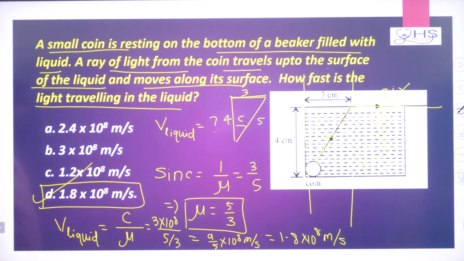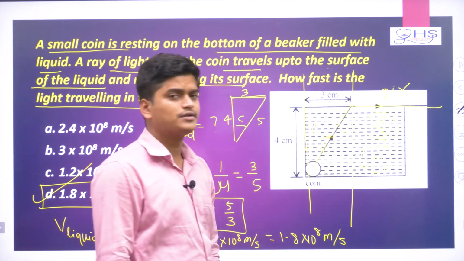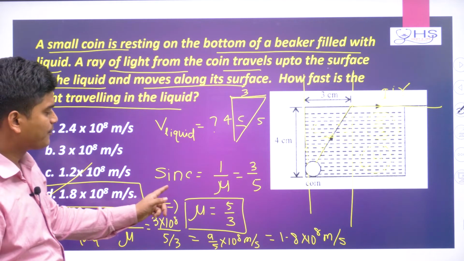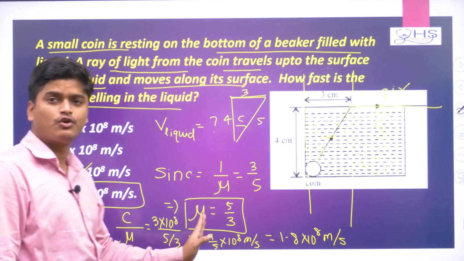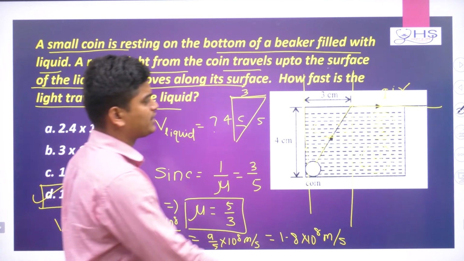So this is the idea about total internal reflection. If a coin is there and the light is going like this, then here you find the critical angle. After finding the critical angle, you go for the refractive index. After finding the refractive index, you go for the speed. Okay, so this is the idea. Now come to the next question.